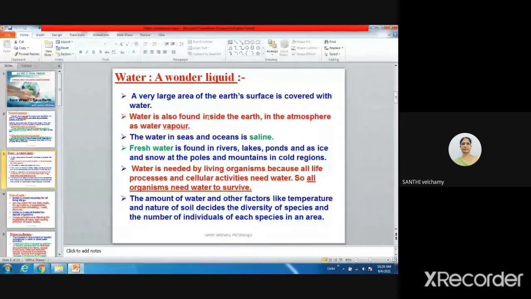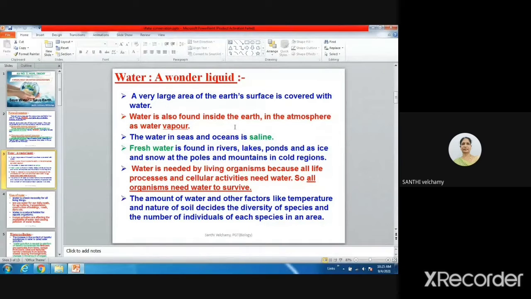Water, we call it a wonder liquid. Why? Because a large area of the earth's surface, mostly when you observe, is covered with water. Land mass is less, water is more. So when you look, you can observe water only.